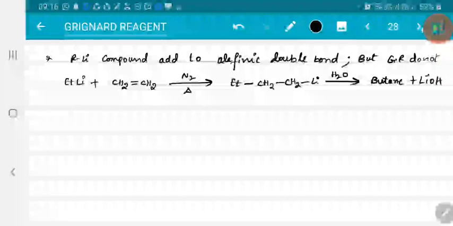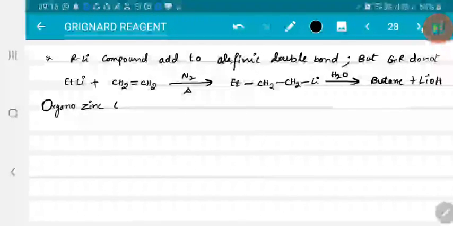When there is a hindrance, Grignard reagents do not attack the carbonyl system. Instead, they prefer to transfer H⁻. But organolithium compounds do react. With alpha beta unsaturated compounds, Grignard reagents prefer 1,4 products, but organolithium compounds prefer 1,2 products. Organolithium compounds can react with alkenes also, but Grignard reagents do not. Right? Now, let me talk about another type of organometallic compounds, such as organo-zinc compounds.